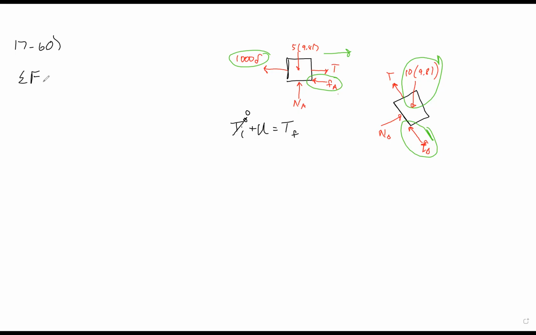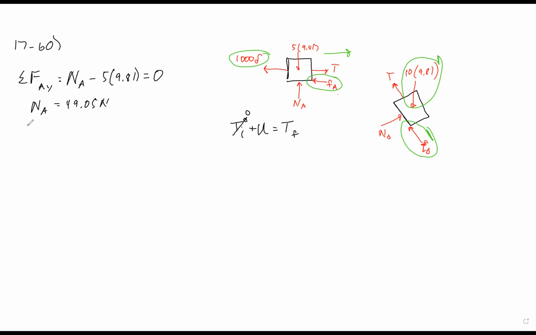We'll call the 5 kilogram block, block A. The sum of the forces of A in the y direction is equal to the normal force of A minus the weight of A, so 5 times 9.81. There is not going to be any vertical acceleration, so we've got 0. That means the normal force of A is equal to 49.05 newtons.